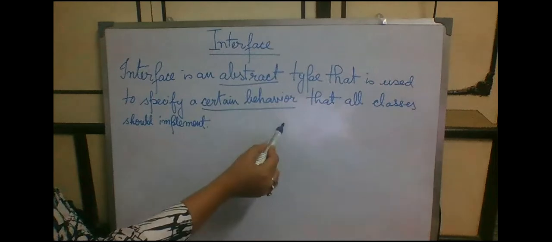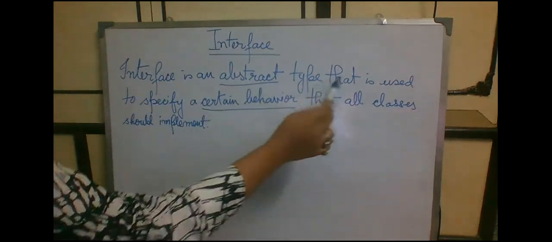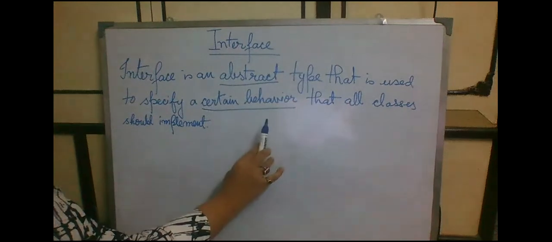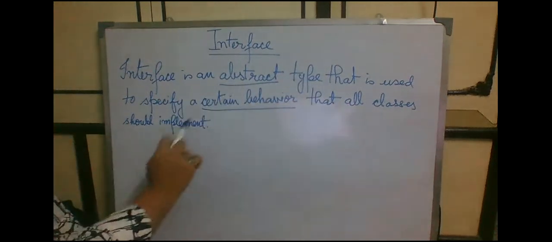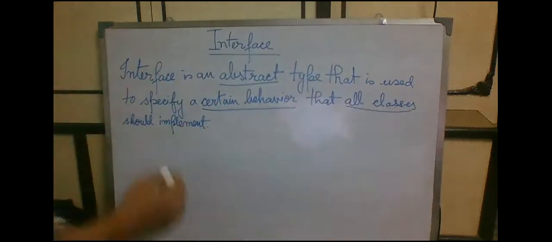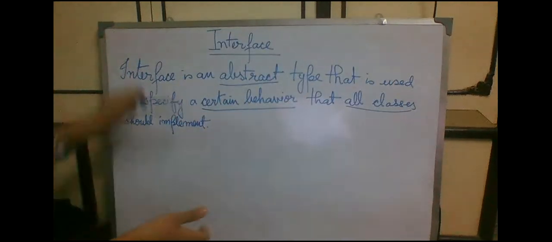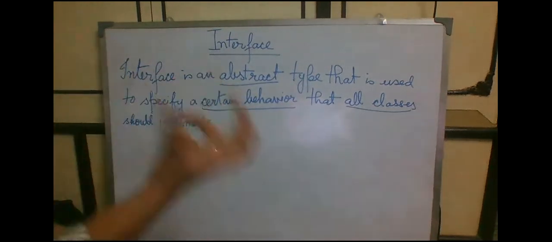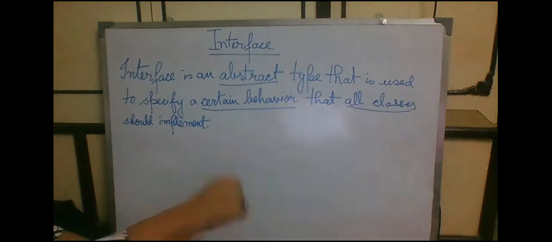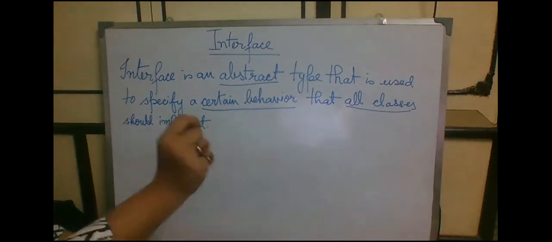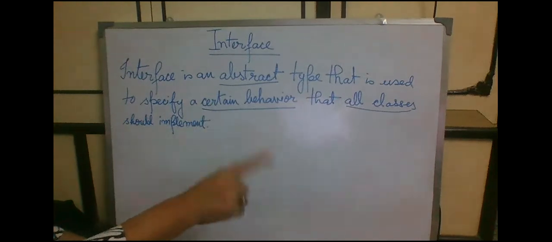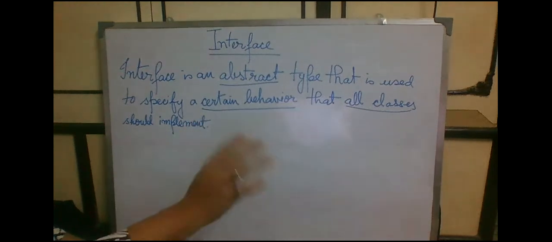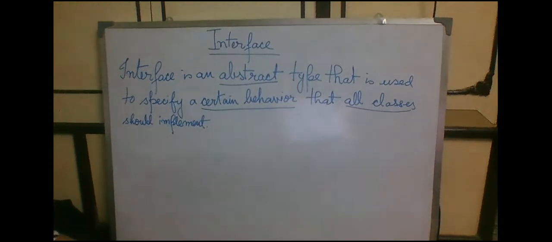So till here it is clear, I guess. Interface is an abstract type that is used to specify a certain behavior that all classes should implement. Whichever class is implementing the interface has to override the abstract method that has been declared within the interface. Please write this down in your copy. Now we will move on to why we need interface and the syntax of interface.